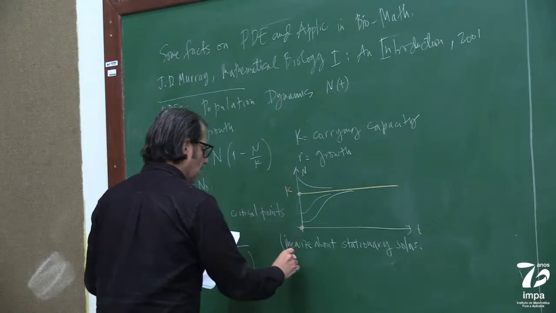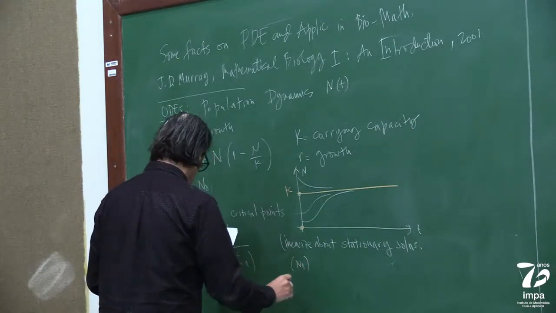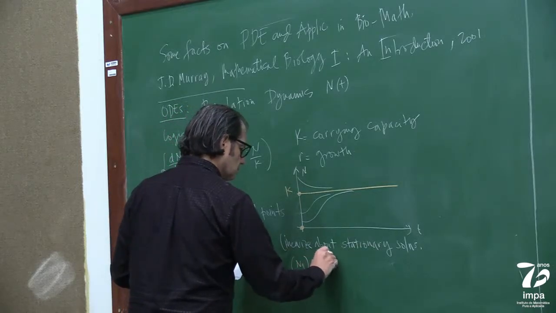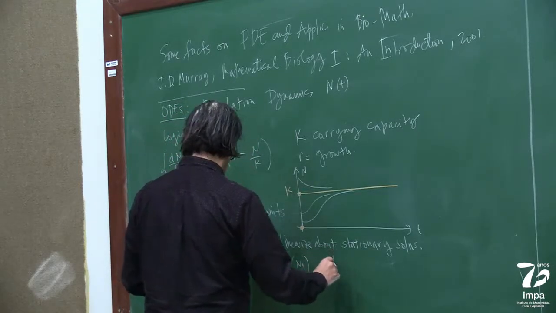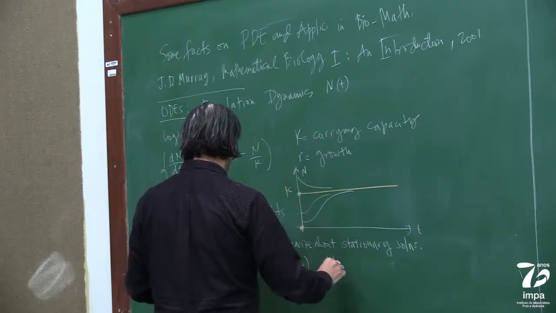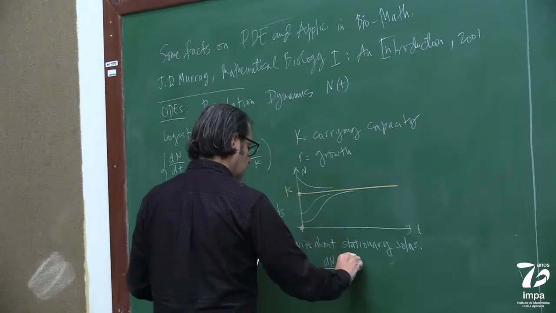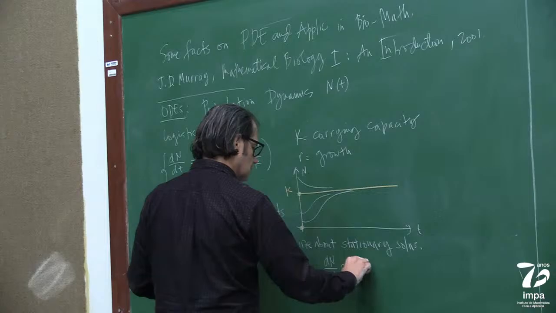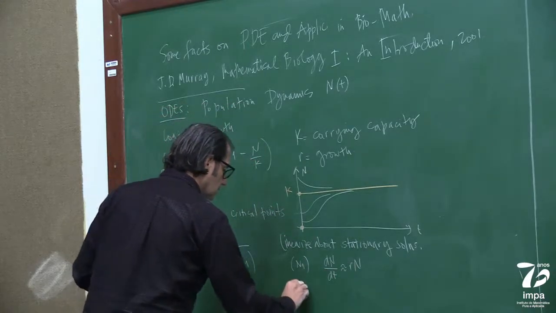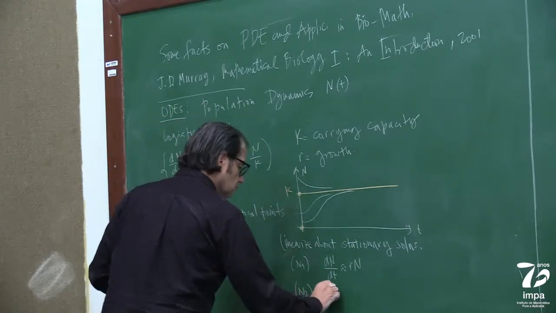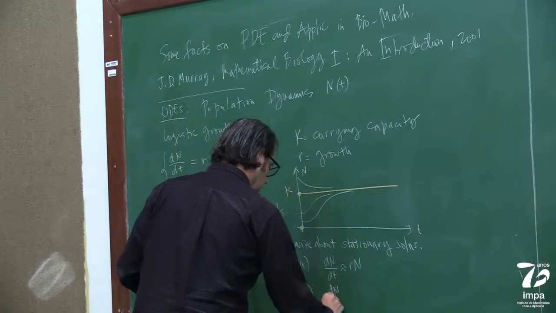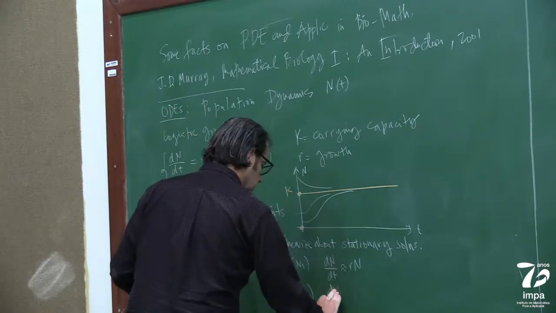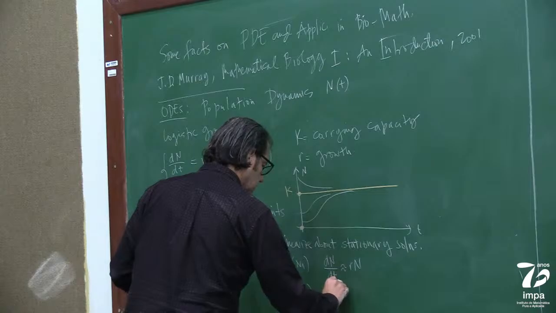So about N1, we have the equation dN/dt is sort of approximately R of N, and about N2, dN, let me put it like this.